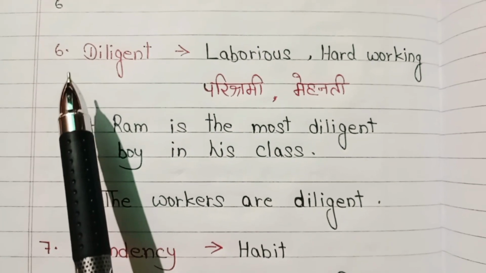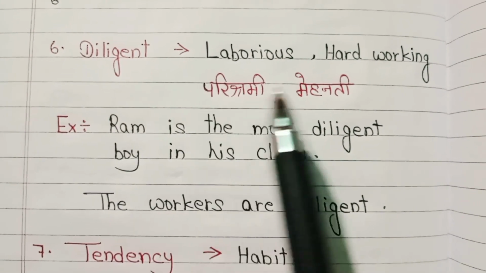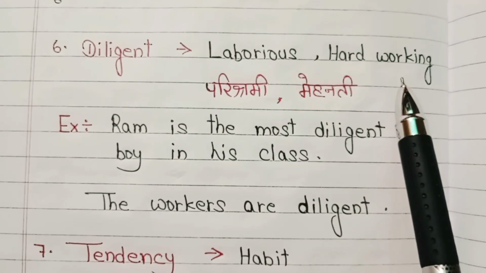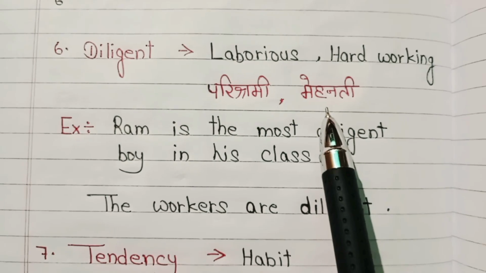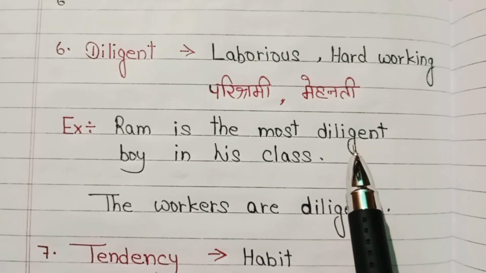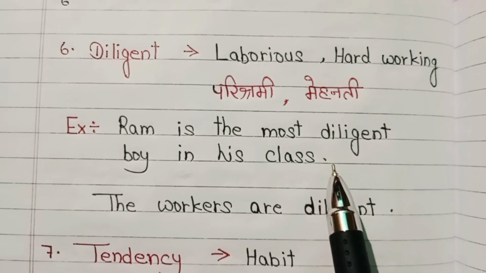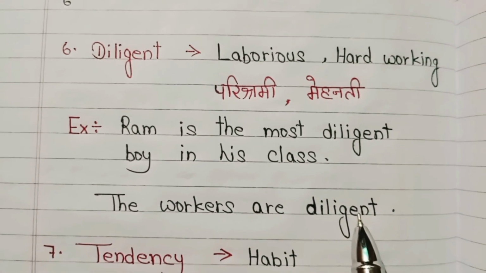Now, the sixth word is diligent. Diligent means laborious, hardworking. In Hindi, parishrami, mehnati. For example, Ram is the most diligent boy in his class. Second example is the workers are diligent.